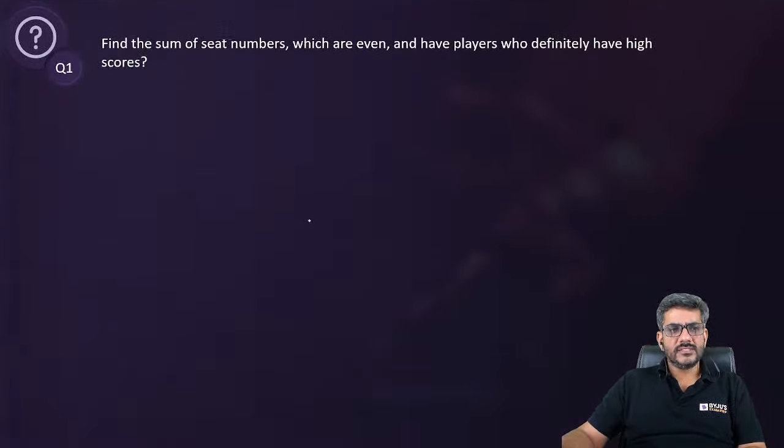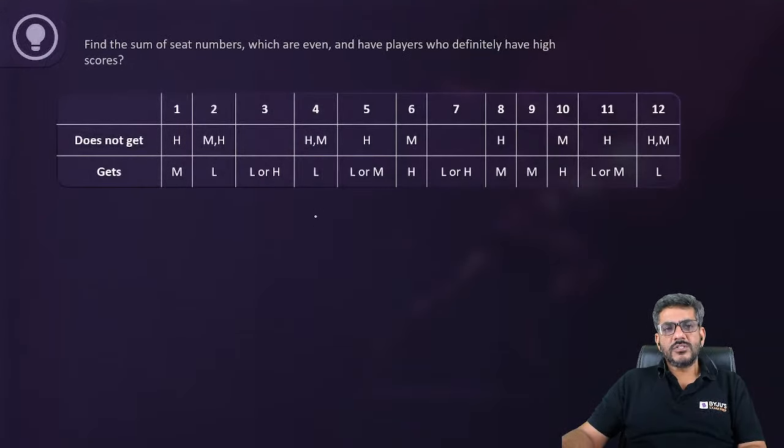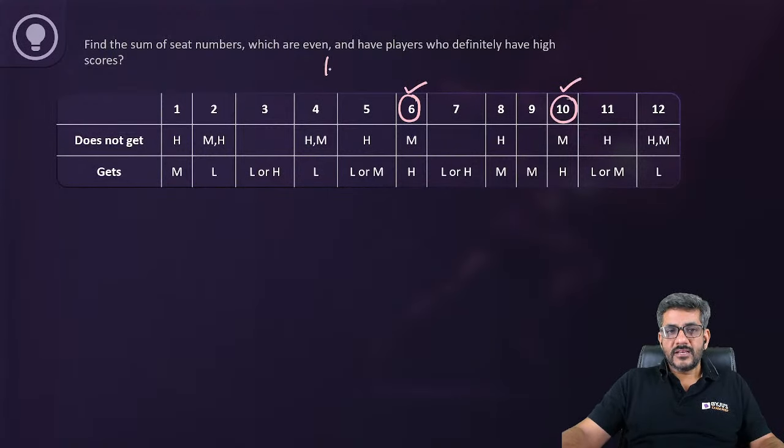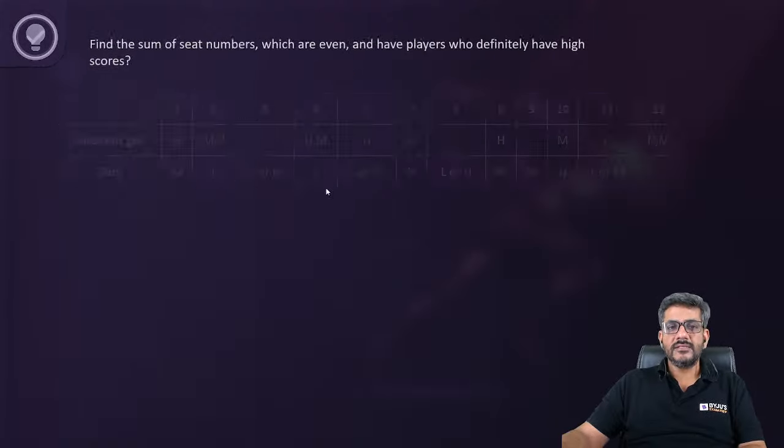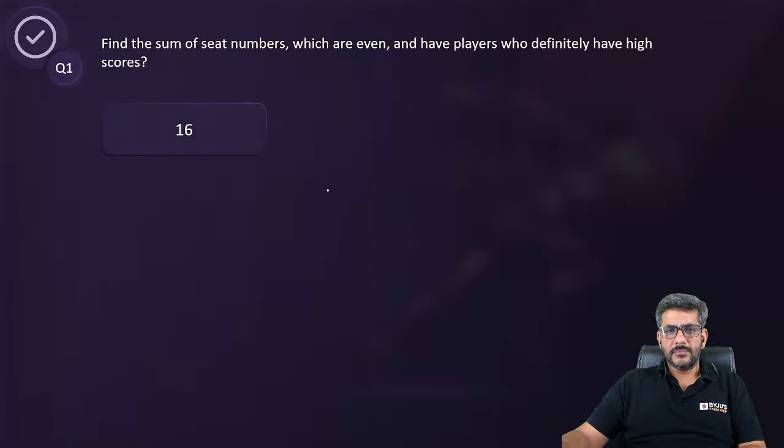First question now. What is the question? Find the sum of the seat numbers which are even and have players who definitely have high scores. Definitely high है ये. Definitely high है ये. So their seat numbers add up to 6 plus 10, which is equal to 16. So my answer is 16 here for question number 1.